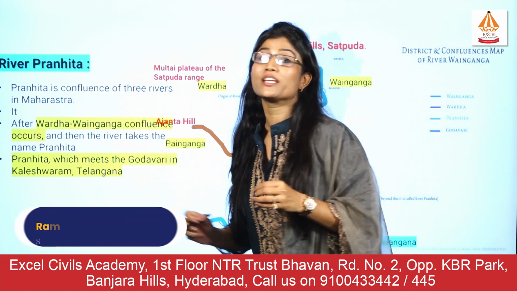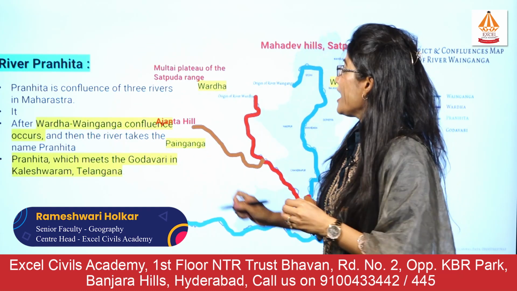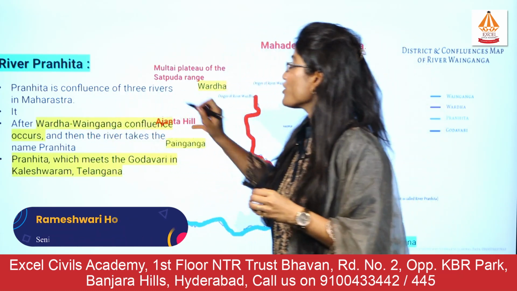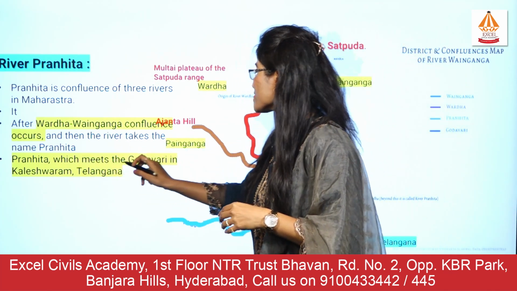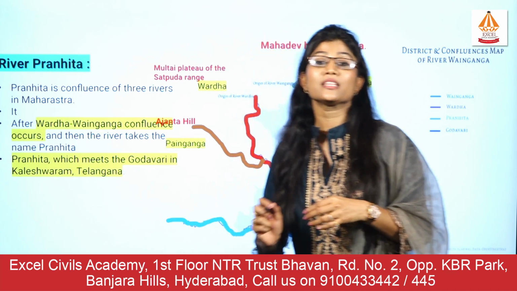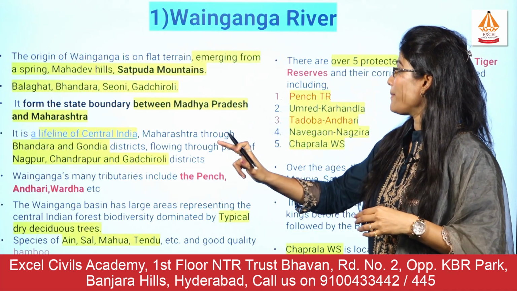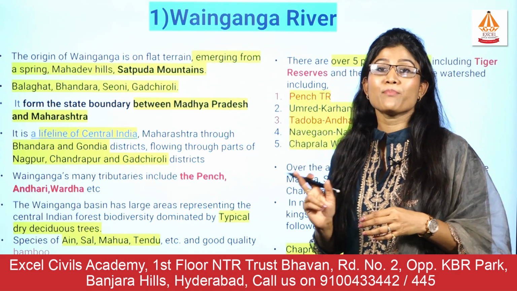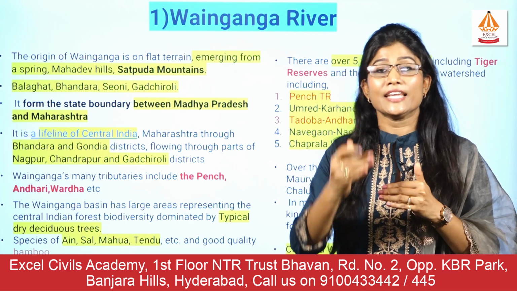Let's now understand about the river Pranahita. You can take a screenshot of this information. As I said, Pranahita is the confluence of the 3 rivers in Maharashtra. Then the Pranahita meets the Godavari at Kaleshwaram in the state of Telangana. So you can understand this river through this map. Among the tributaries of the Pranahita, now we are going to learn about each one of them.